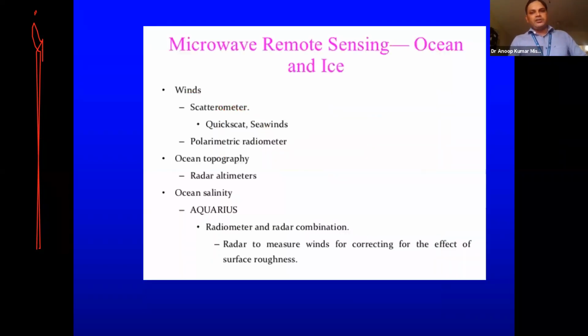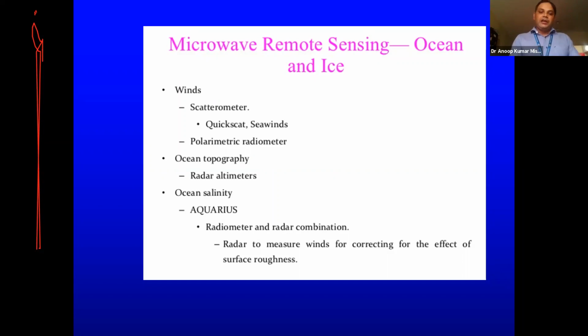Then this is microwave remote sensing over ocean and ice. So we have talked about radars. We talked about those passive sensors. In radar, we have two more categories like scatterometer, and the scatterometer used to monitor winds. Then we have the polarimetric radiometer. The polarimetric radiometer is actually able to distinguish between various forms of rain. Maybe snowfall, maybe rainfall, or in rainfall also sometimes we have both liquid as well as solid. Then we have altimeter also.